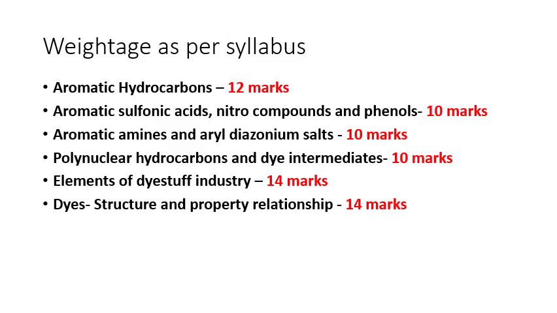In the subject Chemistry of Aromatic Compounds and Dyes, we are going to study 6 different topics. First topic is aromatic hydrocarbons. The weightage given to this topic is 12 marks. Second topic is aromatic sulfonic acids, nitrocompounds and phenols. This topic is having the weightage of 10 marks. See, in this topic we are going to study 3 different types of compounds, that is sulfonic acids, nitrocompounds and phenols, and combinedly 10 marks are allotted for this particular topic.